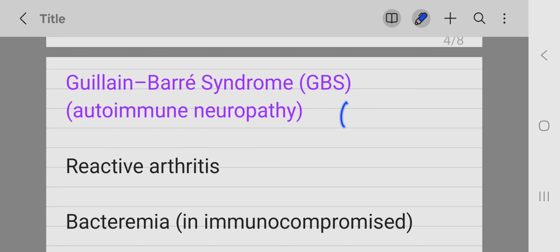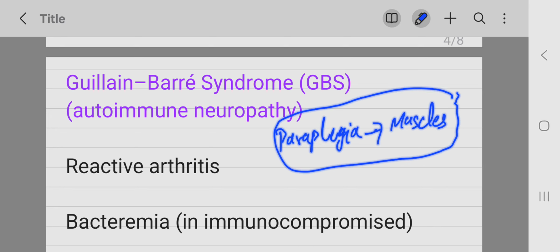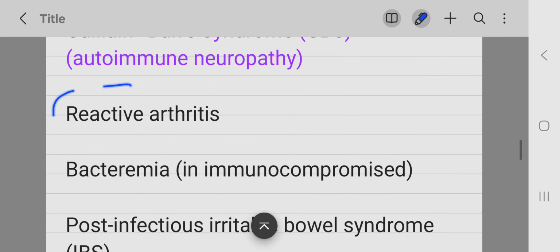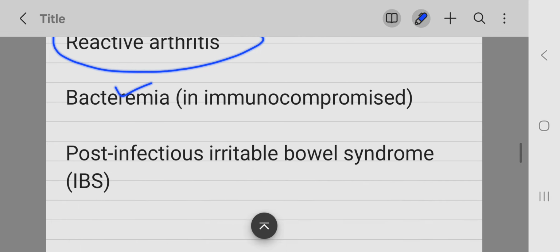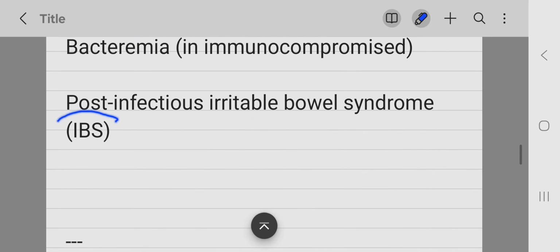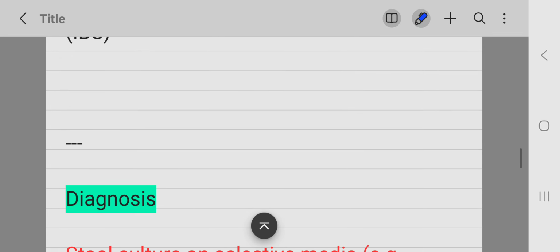That is, your immune system causes demyelination of your peripheral nerves, leading to paraplegia, and this can progress to involve other muscles, leading to respiratory distress and therefore death. Then reactive arthritis, bacteremia, irritable bowel syndrome, IBS, can also be seen post-infectious after Campylobacter jejuni.